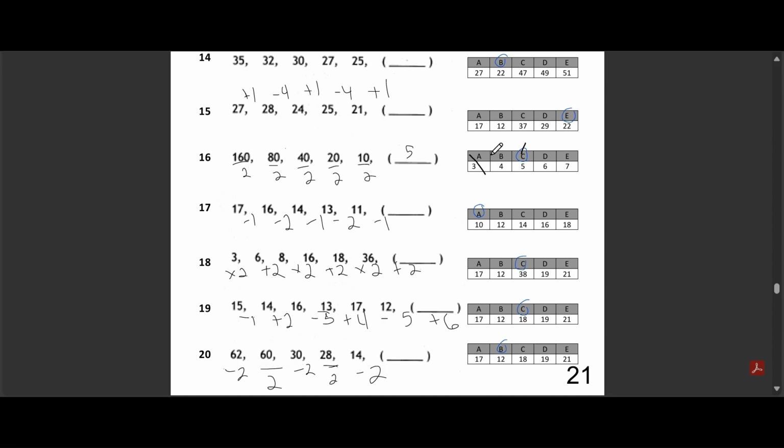All the other options are not half of 10. 3, 4, 6, and 7 are not the result of dividing 10 by 2. Does that make sense? Questions.